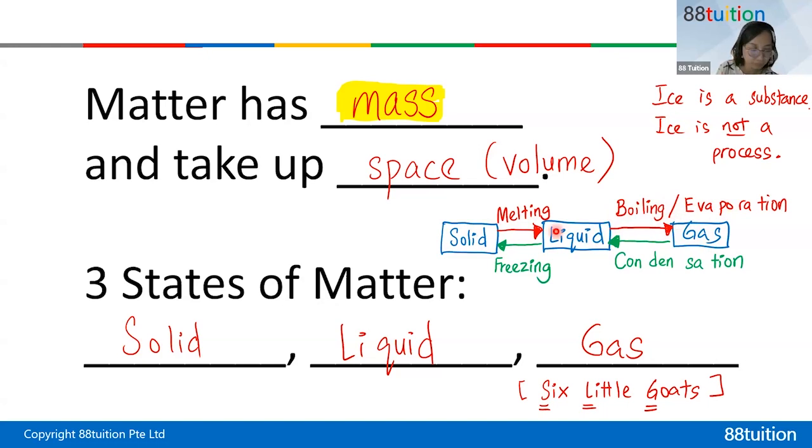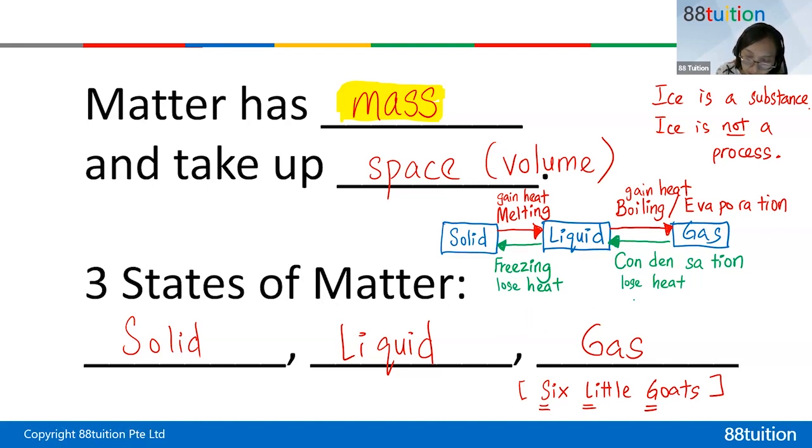Now, when you go right, it's all gain heat. You will learn it next year, by exposing you first. So going right is gain heat. Solid must gain heat to change to liquid. Liquid must gain heat to change to gas. Then going left, gas must lose heat to change to liquid. Liquid must lose heat to change to a solid. So it's quite easy to remember if you are going left. Left starts with L, so lose heat. It's just a memory aid lah.